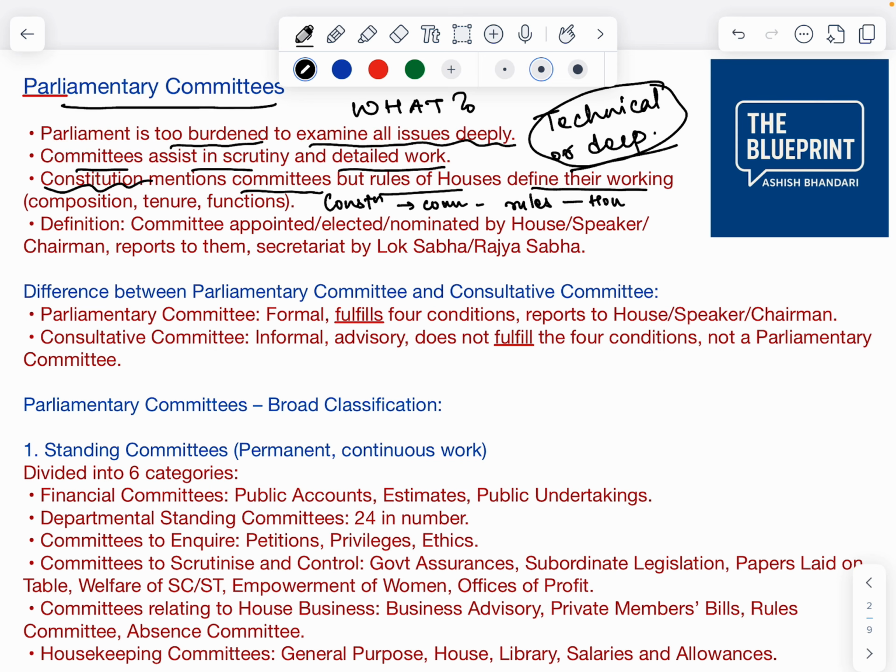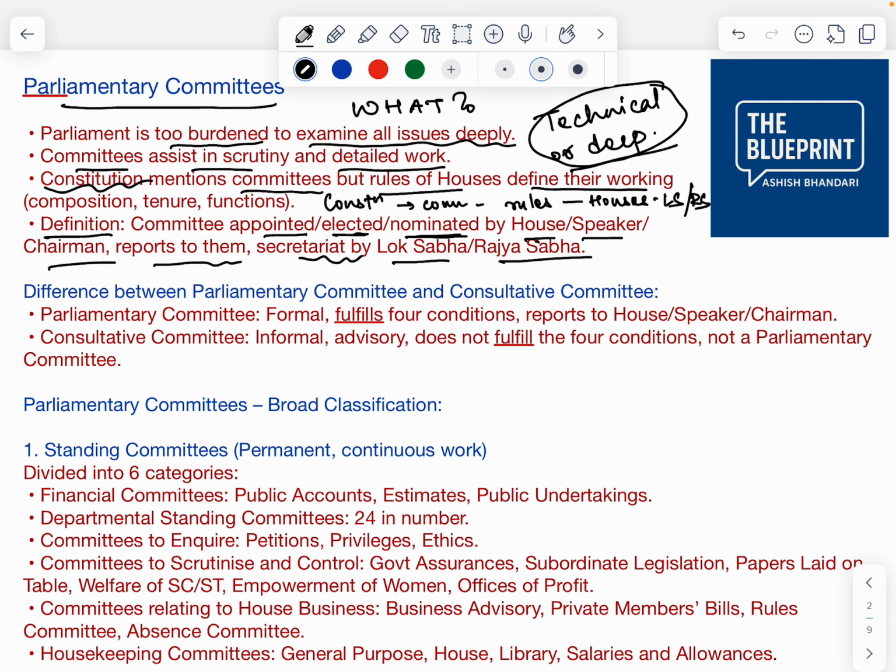Houses means Lok Sabha or Rajya Sabha, right? Definition: a committee is appointed, elected or nominated by the house or the Speaker or the Chairman, and it reports to the house. The secretariat is provided by the Lok Sabha and the Rajya Sabha respectively.